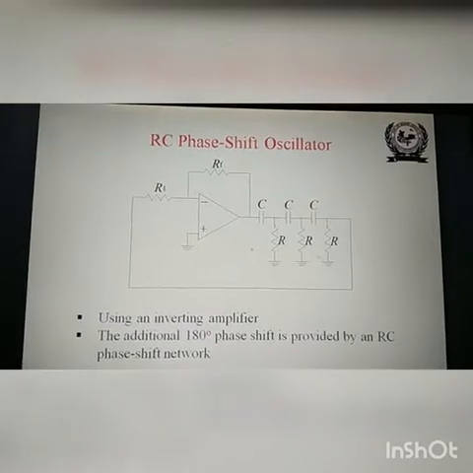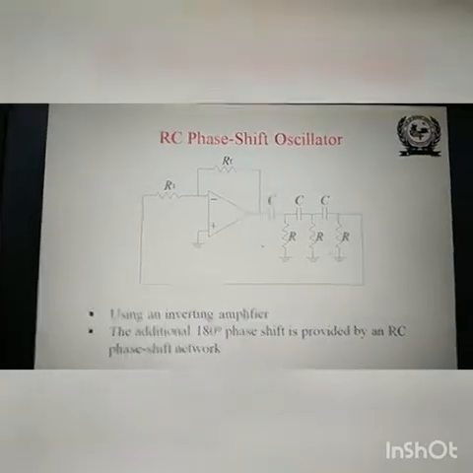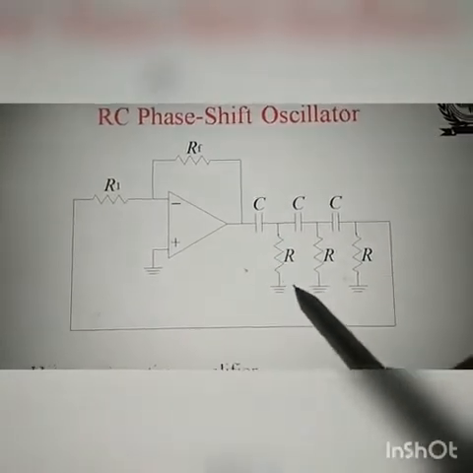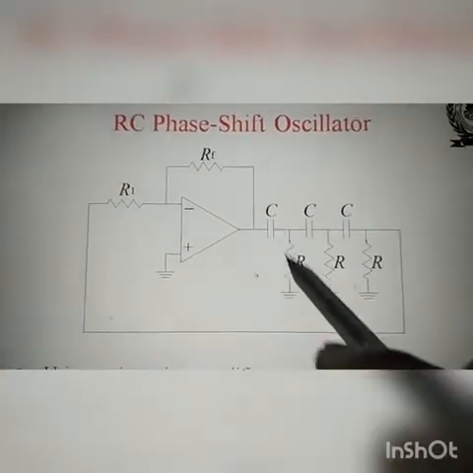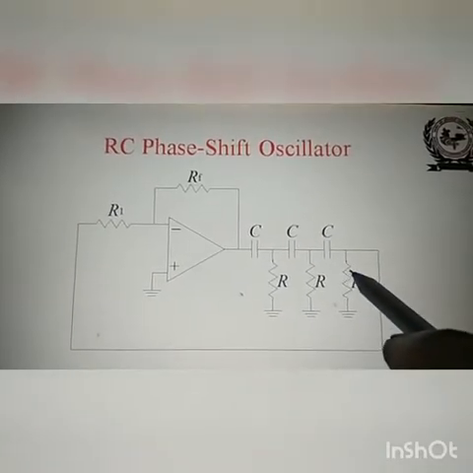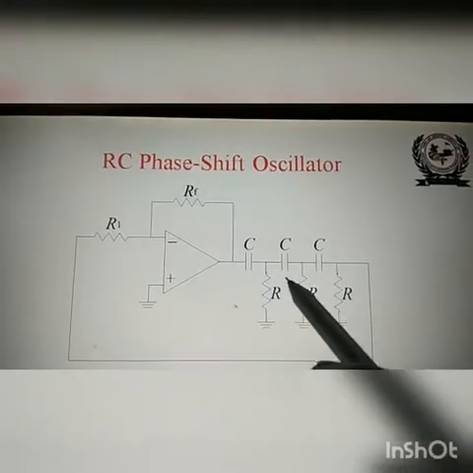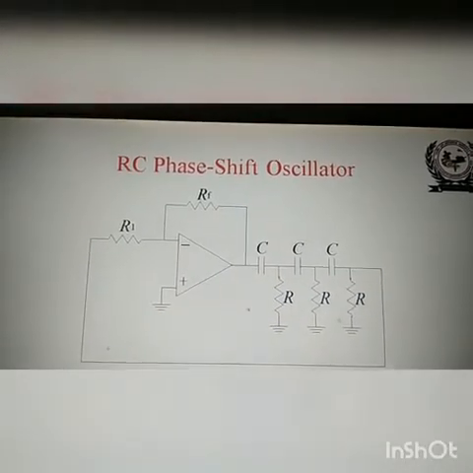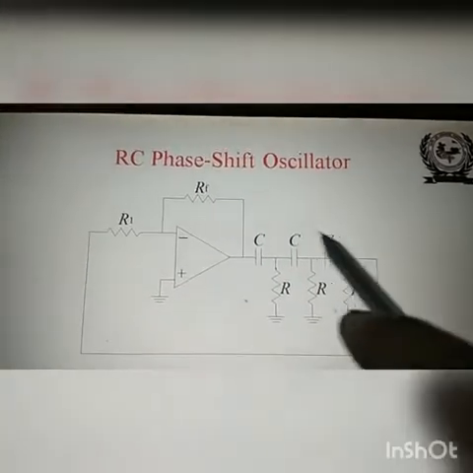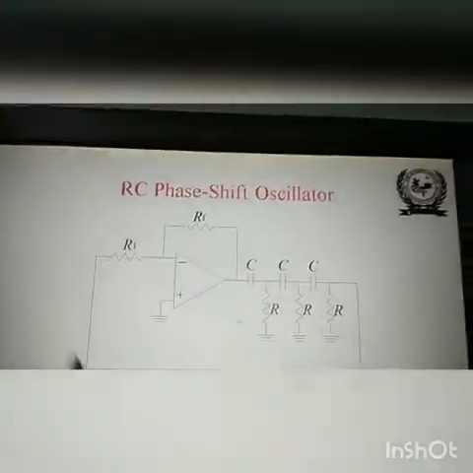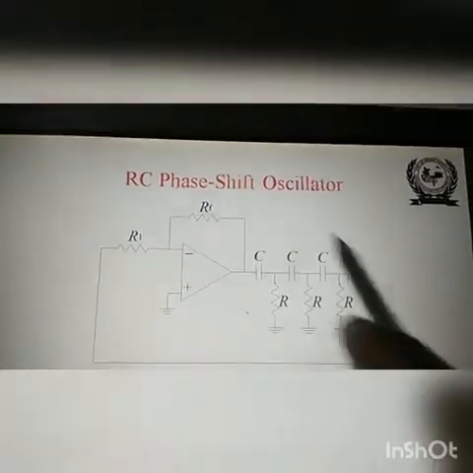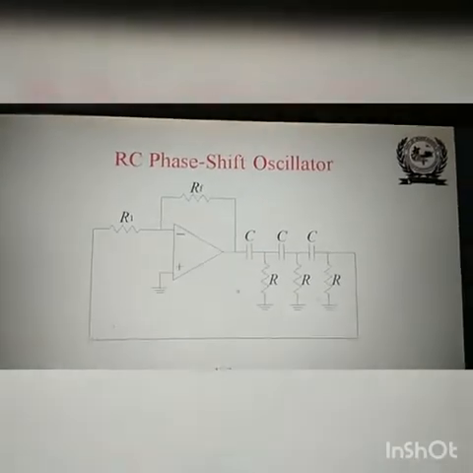Later on we will go for the RC phase shift oscillator. In the RC phase shift oscillator, you can see 3 RC networks are used. This is one RC network, this is another RC network, and this is the third RC network. Each RC network will provide 60 degree phase shift. So the total phase shift by the RC network will be 180 degrees, and the 180 degrees will be provided by this amplifier. So around the loop, the total phase shift will be equal to 0.